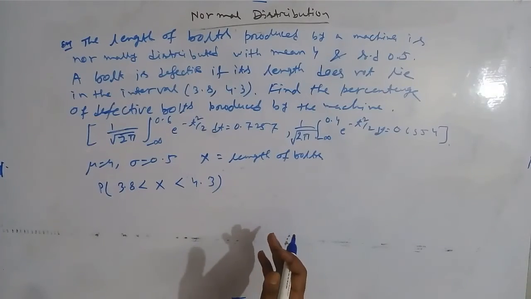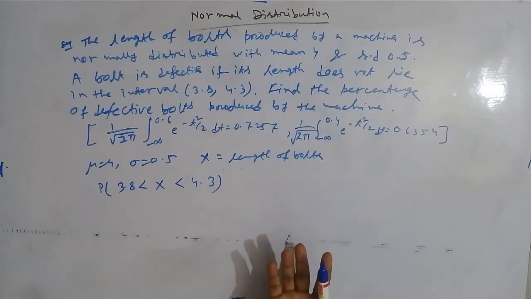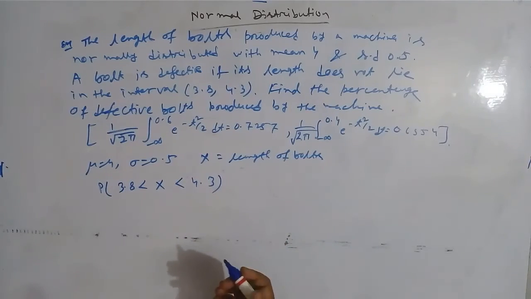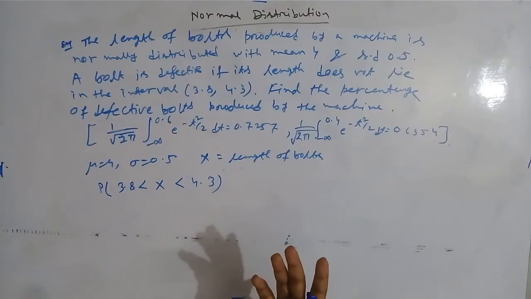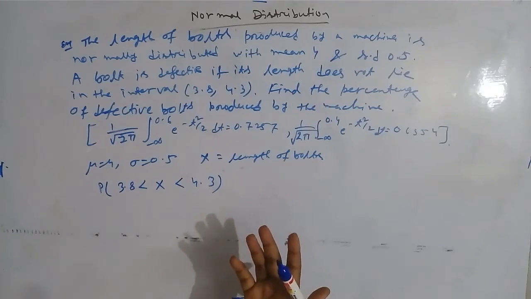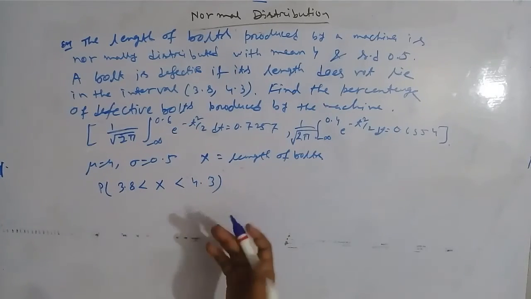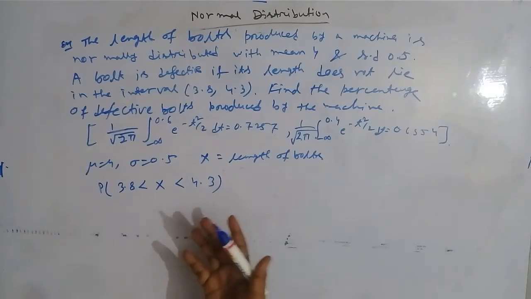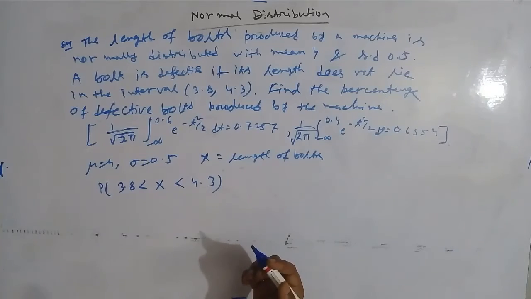If we subtract this from 1, then we will get the probability of defective bolts. To be defective, a bolt's length should not lie between these. So we are finding the probability of non-defective bolts, then we will subtract it from 1.